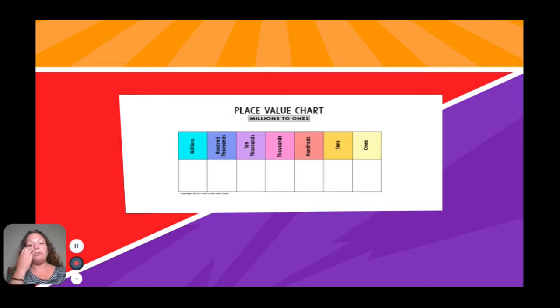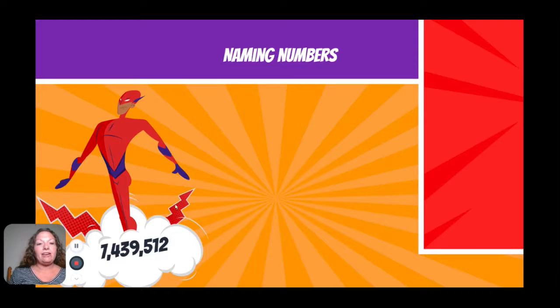And so as we talked before, every time that we said thousand, we put a comma. Now every time we say million, we're going to put a comma, move over, say 1,000s, put a comma. So let's try that. All right, look at this guy here. He has a number in his cloud. I want you to think how you would say that number.